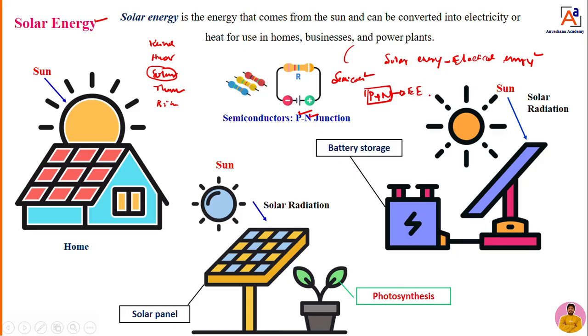That energy we can call an electrical energy. One thing, when light falls onto this p and n junction, it is going to produce electrical energy. Then they came to know that by combining p type semiconductors and n type semiconductors, when light falls on this junction, it is going to produce an energy. That energy we can call electrical energy.